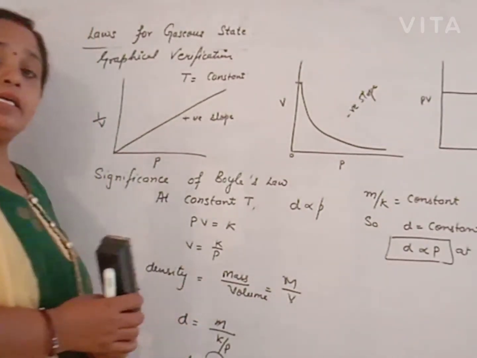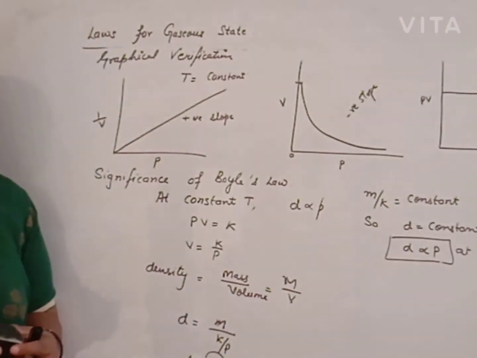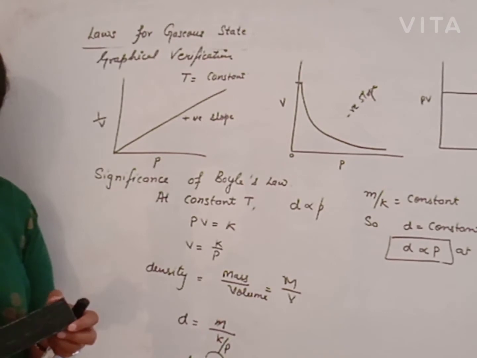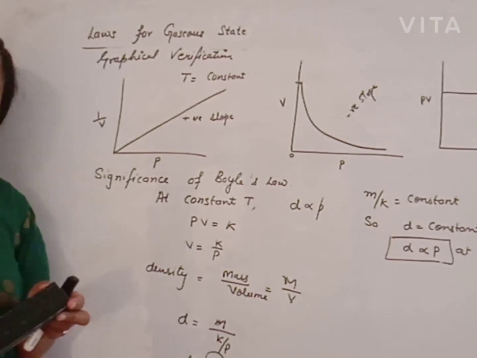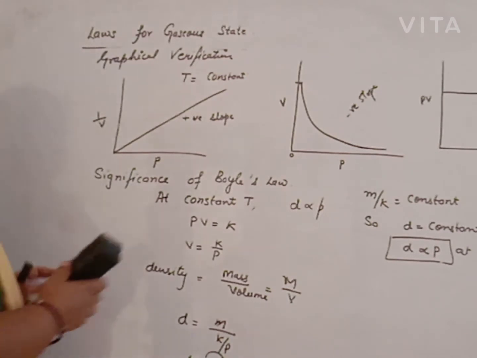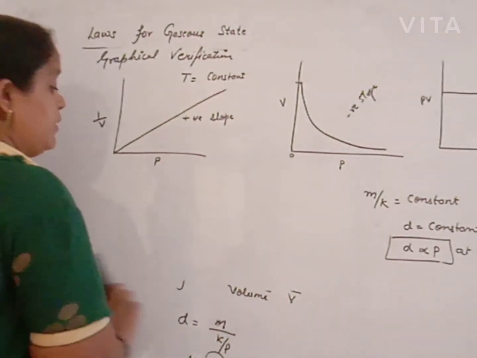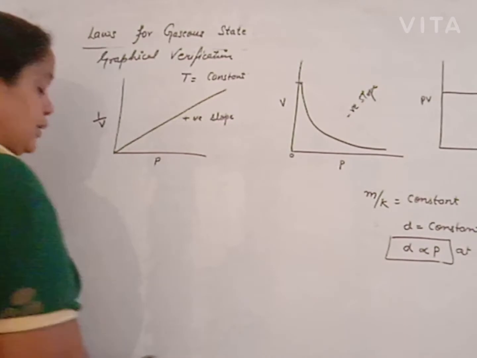We have one question: why do mountaineers take oxygen cylinders with them? That will be explained on the basis of Boyle's law.